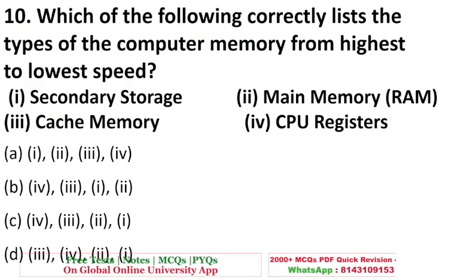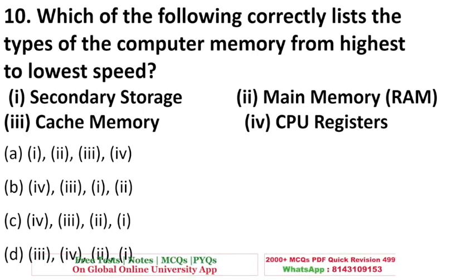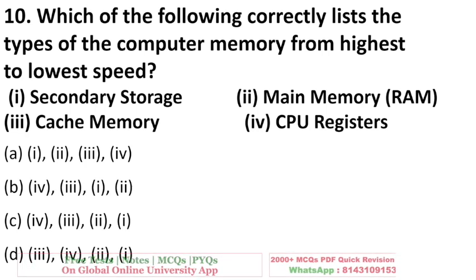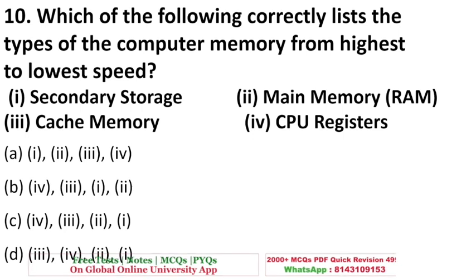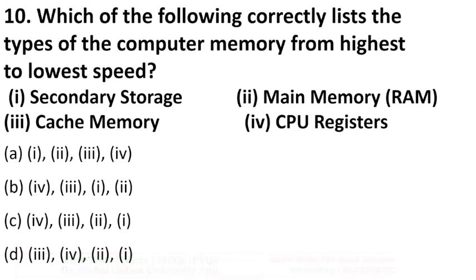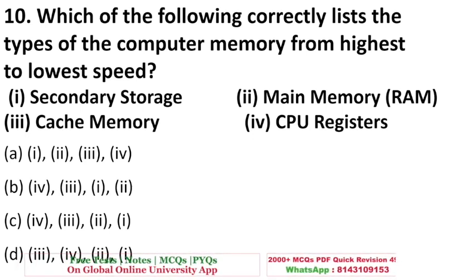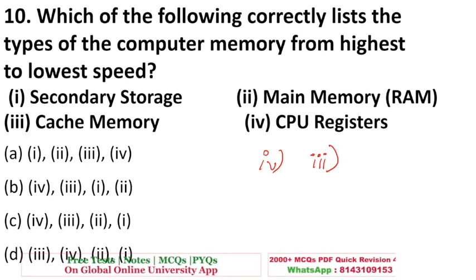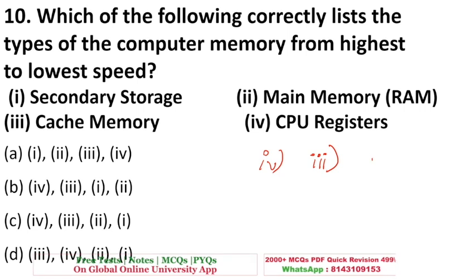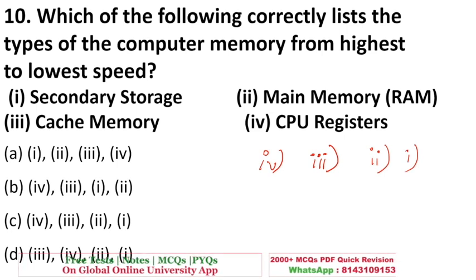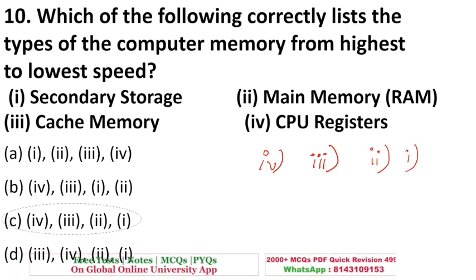Next is, which of the following correctly lists types of computer memory from highest to lowest? So if you look at the options, secondary storage, RAM, cache memory, and CPU registers. Since they are asking from highest, whenever such type of questions come, students always remember the CPU registers will have higher speed. Then will come your cache memory. Okay. Because of cache also, this computer has become faster. Then comes your RAM, and the secondary storage has the lowest speed. So the right answer is option C, 4, 3, 2, and 1.